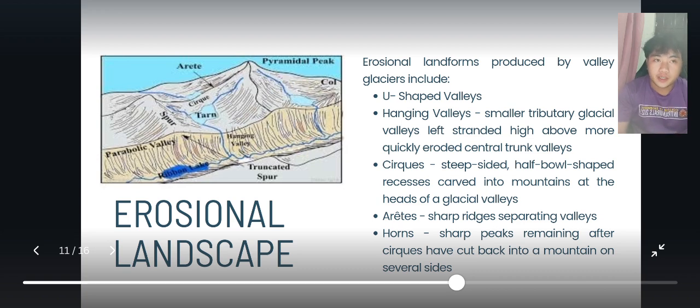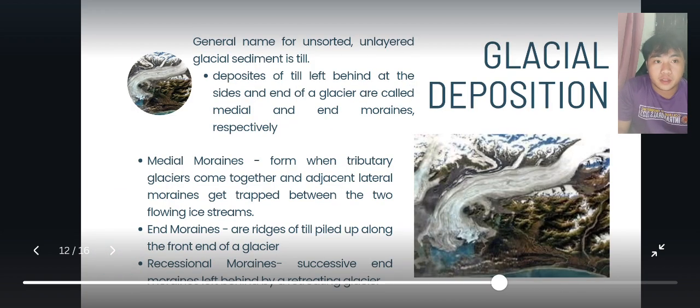The next one is the cirques, which are the half bowl shaped cuts into the mountains at the head of the glacial valleys. Next are the arêtes, which are sharp ridges separating valleys. And lastly are the horns, which are the sharp peaks remaining after cirques have cut back into the mountain from several sides. You can see it in this picture.